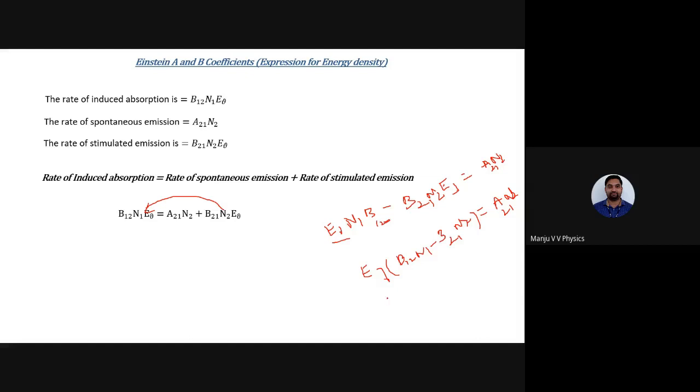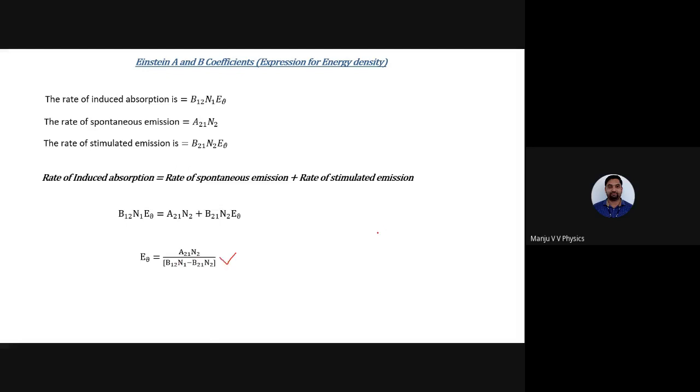Now I need E mu. If I need E mu, that will be equal to this equation divided by this equation. So the same thing I have written: A21 N2 divided by B12 N1 minus B21 N2. So I got this equation. Hope all of you got this, no doubt. Take to the left hand side and just simplify and determine what is E mu. This is what I get.